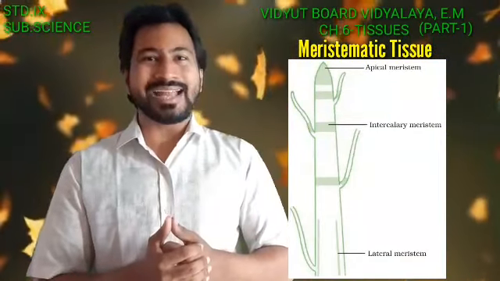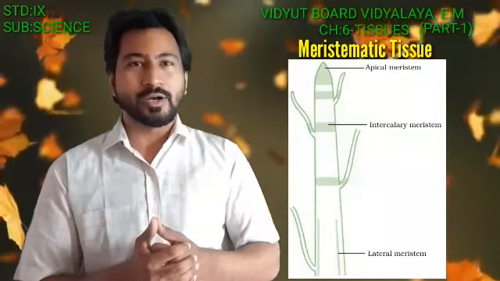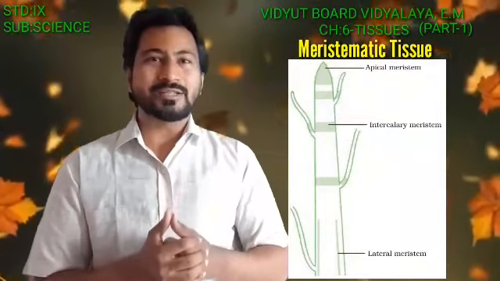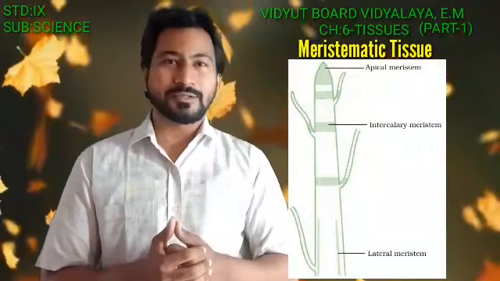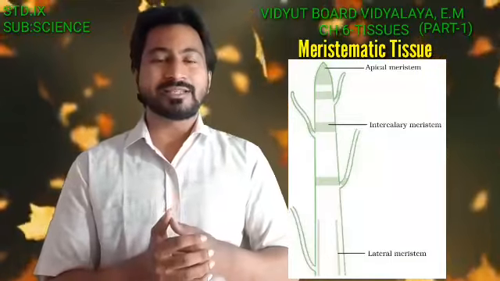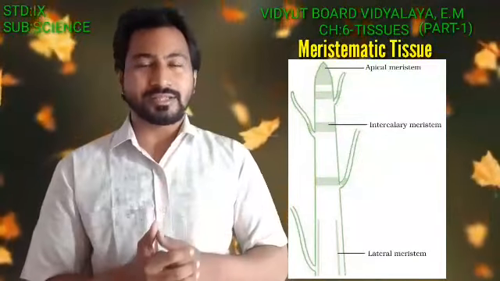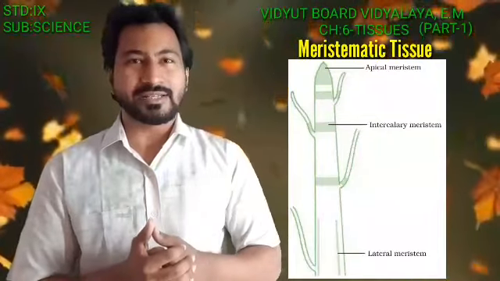Let us go into the categories of it. Based on the location of the cells, this meristematic tissue is further categorized into three basic types: the apical meristem, the intercalary meristem and the lateral meristem. The first one is the apical meristem.